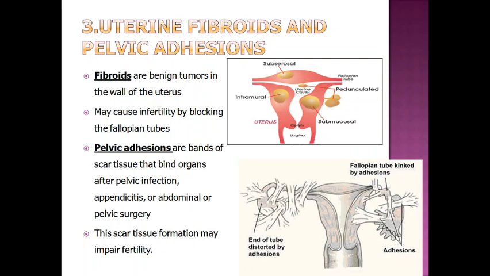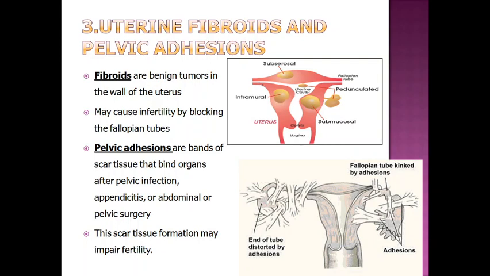Third one is uterine fibroids and pelvic adhesion. This is a kind of problem in which fibroids are formed. What are fibroids? Fibroids are benign tumors, and these are seen in the walls of the uterus. Here the picture shows the fibroids which are being formed in the walls of the uterus, and they may cause infertility by blocking the fallopian tube. Sometimes these fibroids get formed at the lumen of the fallopian tube and block it.